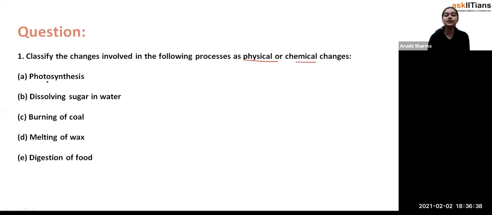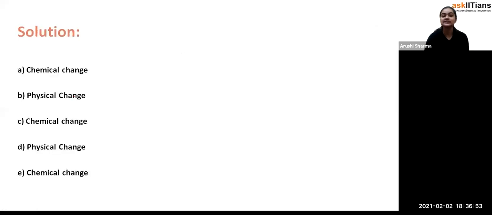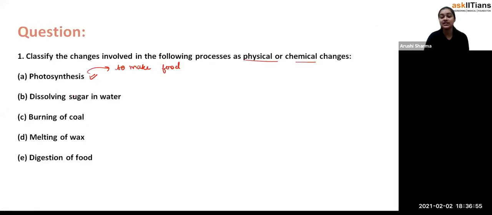Fine. So if we talk about photosynthesis, photosynthesis is what process, student? It is a process which is followed by plants to make food. Exactly, to make food. And see, student, the photosynthesis process is a type of chemical change, because we can't reverse that food back into the substances from where it has been formed. So obviously, student, photosynthesis is a chemical change.